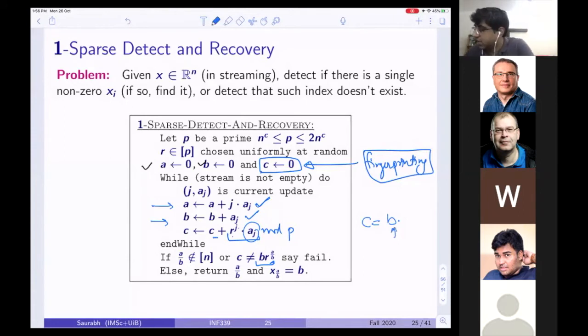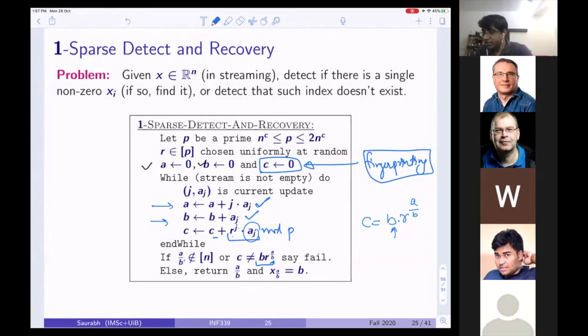This is what tells us. And r times whatever may be the coordinate of b is, which is a over b. So I check whether I pass these 2 tests or not. If I fail both the tests, then forget it. But if I pass these tests, then I return a by b and x of a by b equal to b.